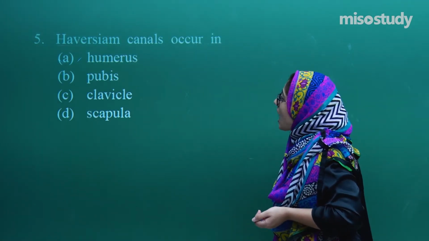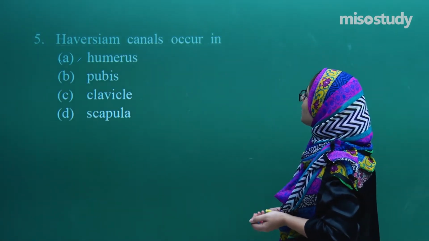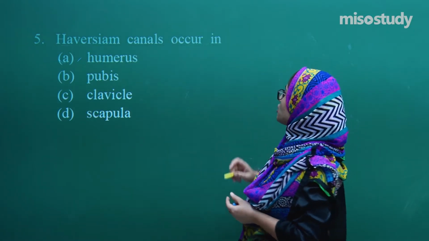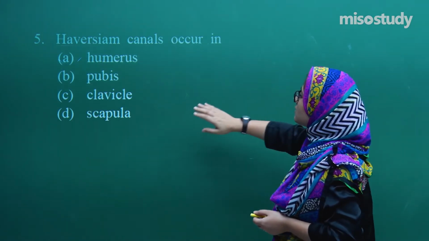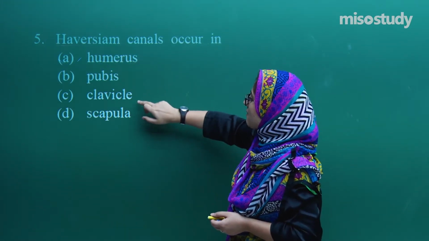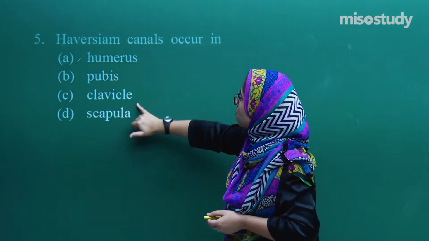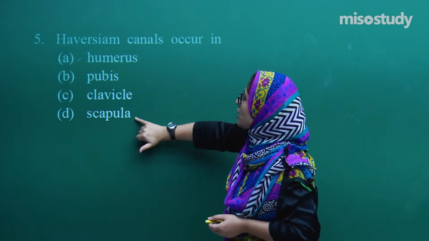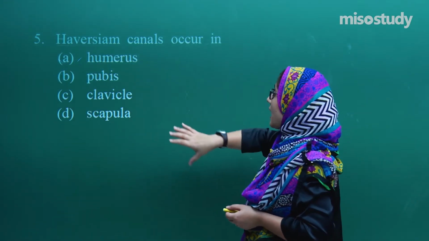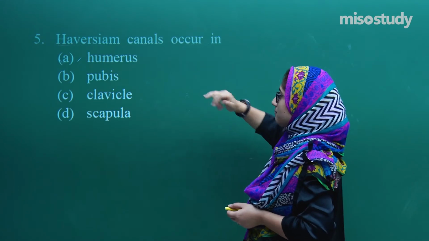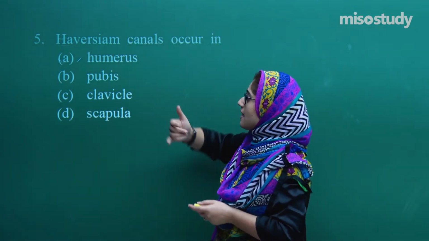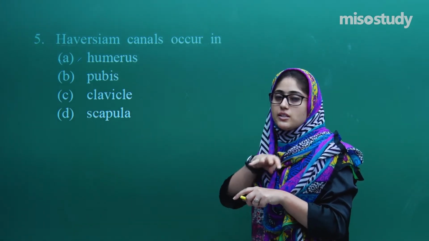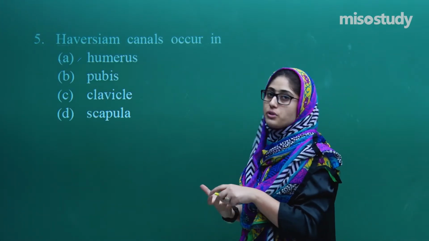Okay, now begin with the question: Haversian canals occur in, Haversian, it's N here, don't get confused with the M. The options are humerus, pubis, clavicle, scapula. These are all bones, isn't it? So Haversian canals occur in. These canals basically have arteries and nerves in them. They provide nutrients to the bone.